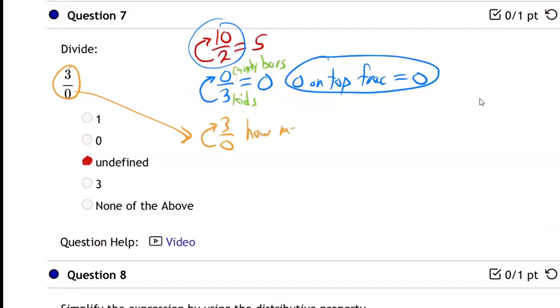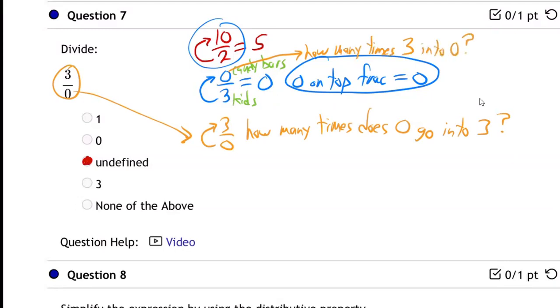How many times does 0 go into 3? That's what we're asking. Up here it was, how many times 3 into 0, and the answer was 0, of course.